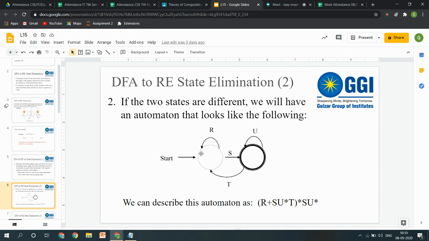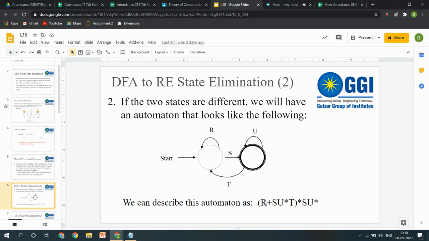Okay, because exactly one occurrence of S is required in this expression also. This U star is optional, that you can take any number of occurrences of U, and following the other path, it says that it can be possible that you are taking R star, and then S, and then U star.